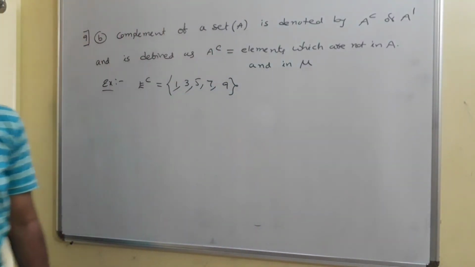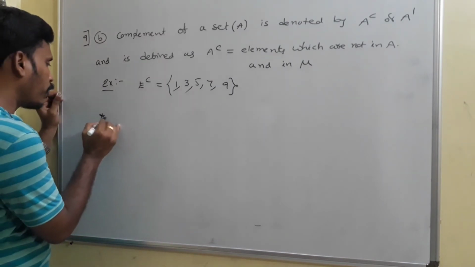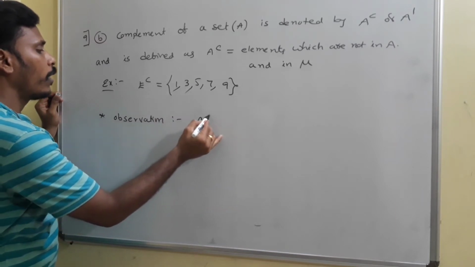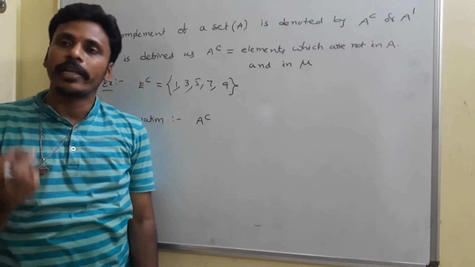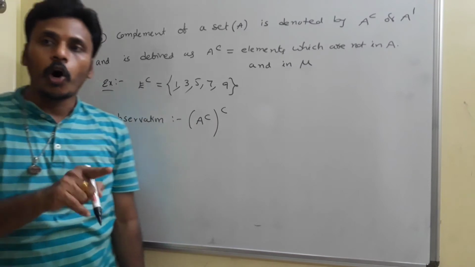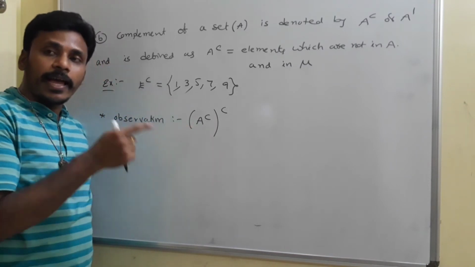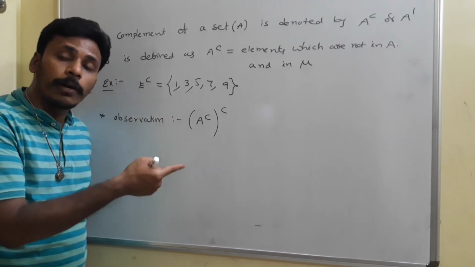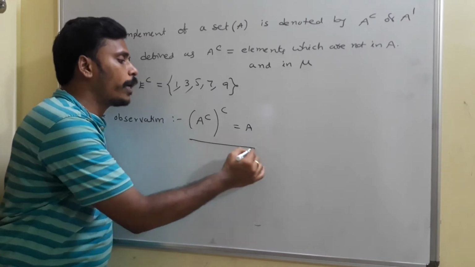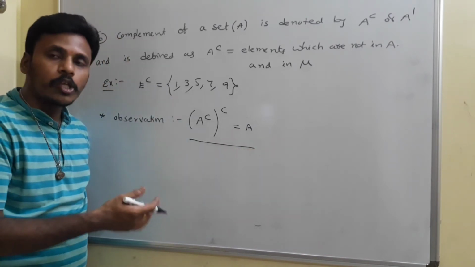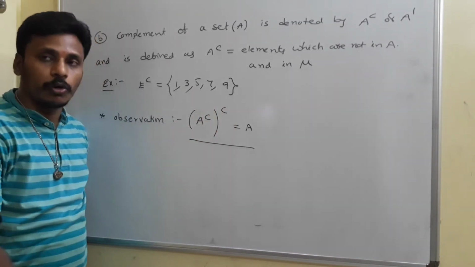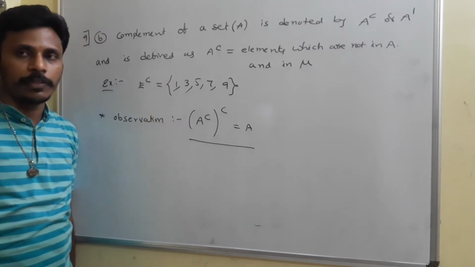Here I will go for an observation again. My observation is this: A complement means elements which are not in A. And suppose I write the complement of the complement, the complement of A complement. A complement is the elements which are not in A, and its complement means its opposite: elements which are in A, and that is directly A. So the complement of A complement is again A. We will prove it using different forms. Different proofs are there for this, and we will do everything, but you just keep that observation first.